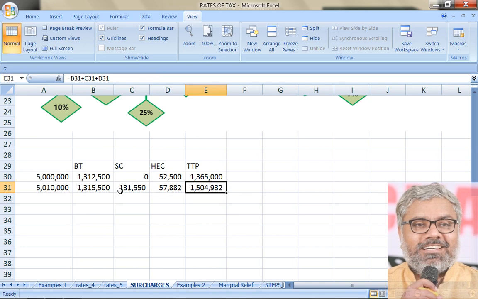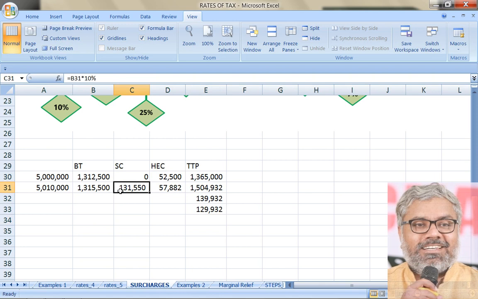But look at the fate of this person. He got an additional income of only 10,000. Only 10,000 he got as additional income. But because of that additional income of 10,000, he is paying an additional tax of 1,39,932 rupees. Means additionally what is the burden on this person? That is 1,29,930 rupees he is paying for nothing. Just like that he is paying, though he did not get any benefit related to that, just because he has crossed the threshold of 50 lakhs, he is paying a higher tax.